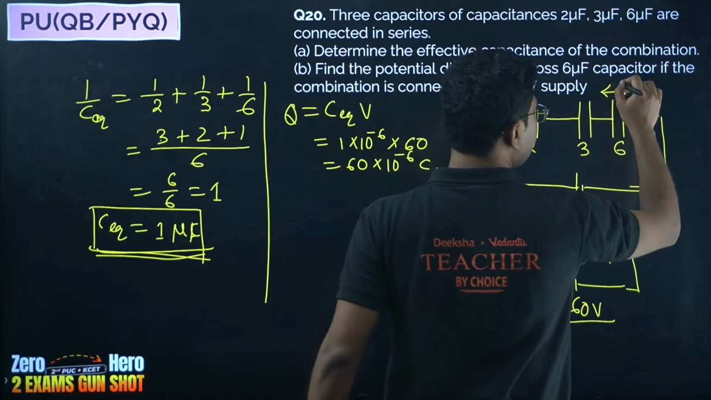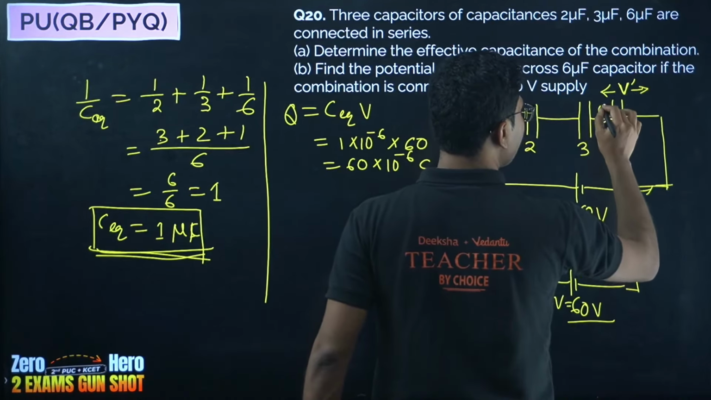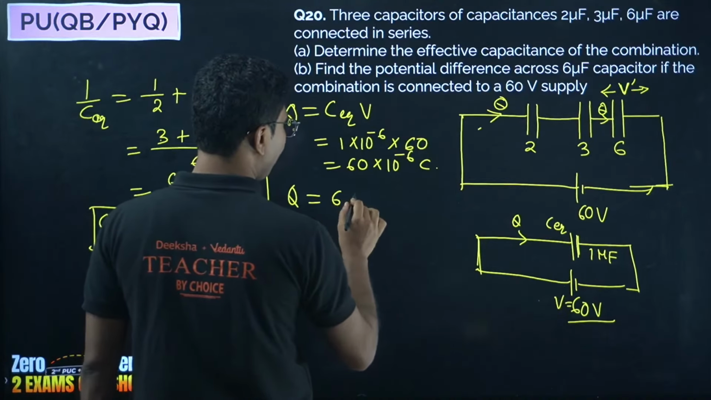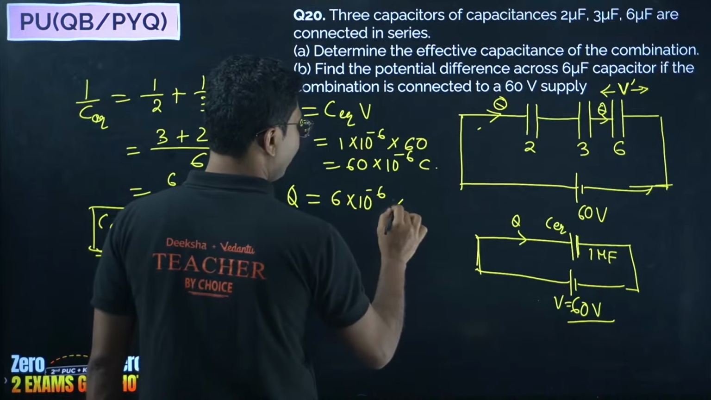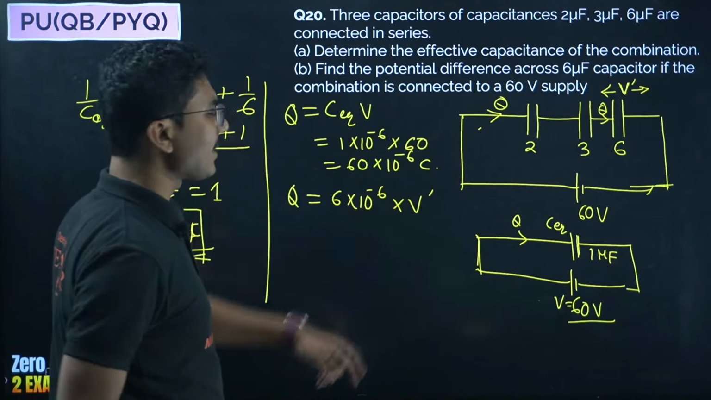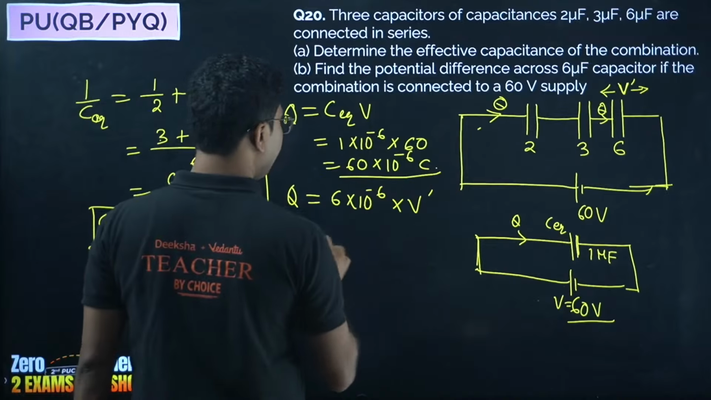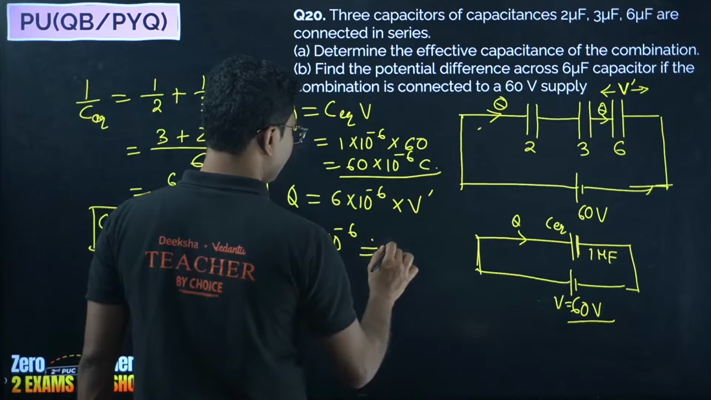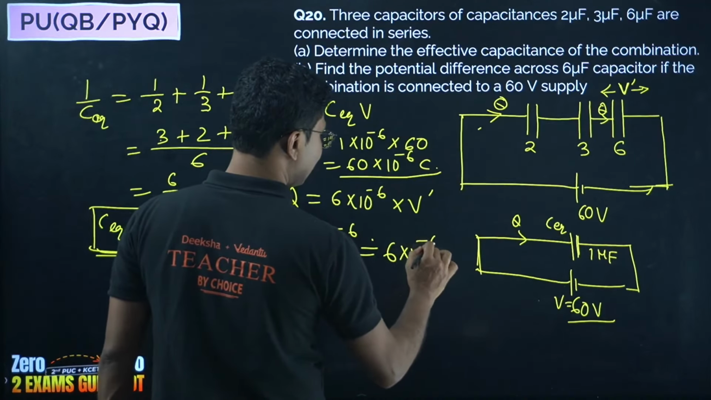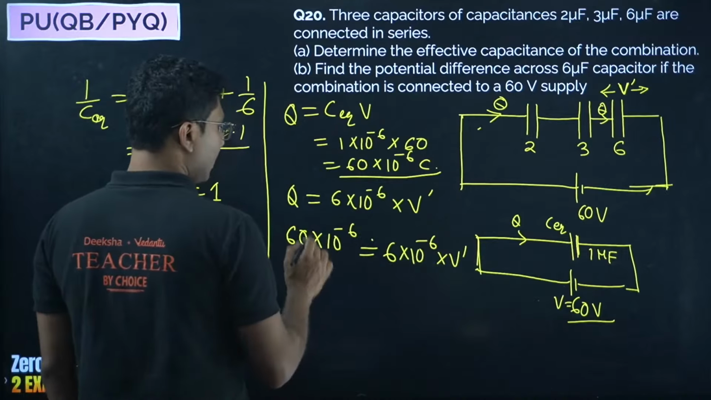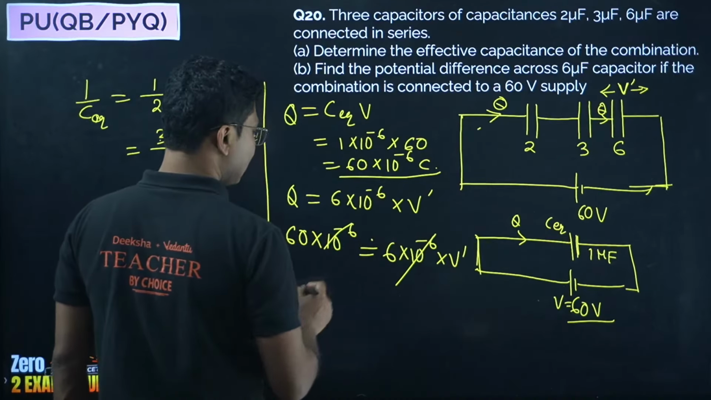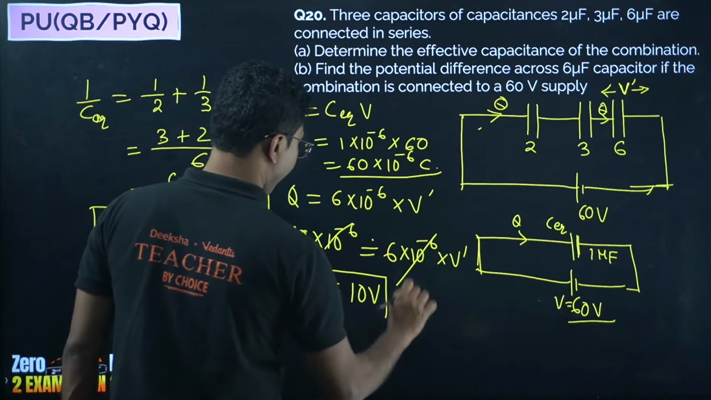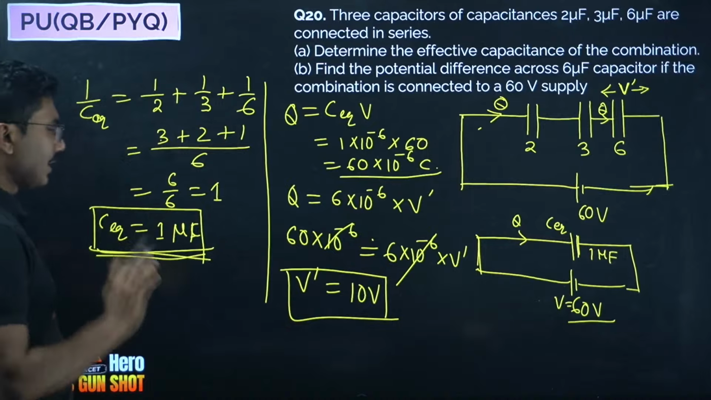Now if this voltage is V dash, and the charge passing through this is Q, then again we can write Q equals 6 microfarad into V dash. This V dash we will find. Q we have calculated: 60 into 10 to the power of minus 6 equals 6 into 10 to the power of minus 6 into V dash. 10 to the power minus 6 cancels, we get V dash equals 10 volt. So V dash is 10 volt, equivalent is 1 microfarad.